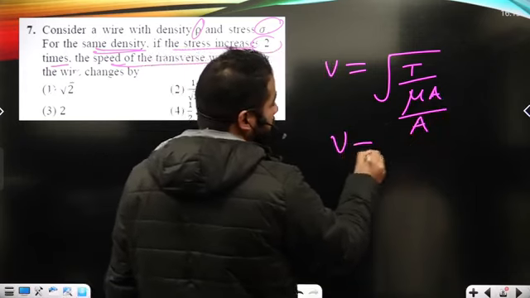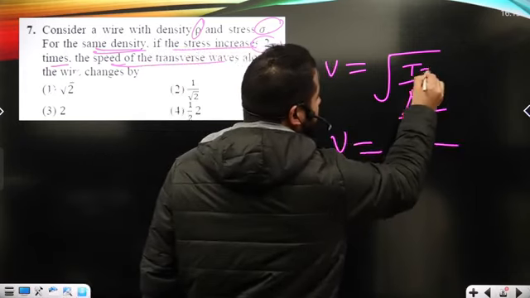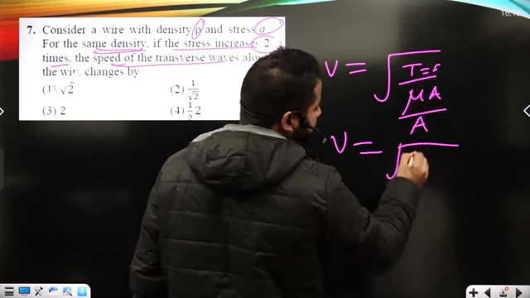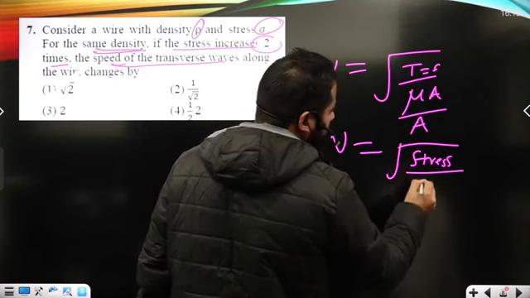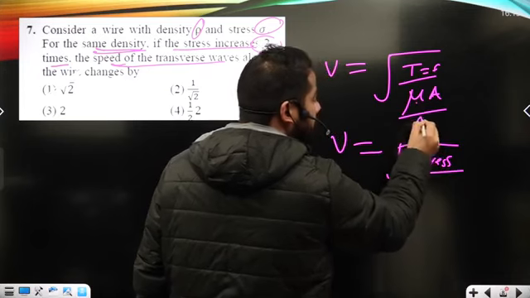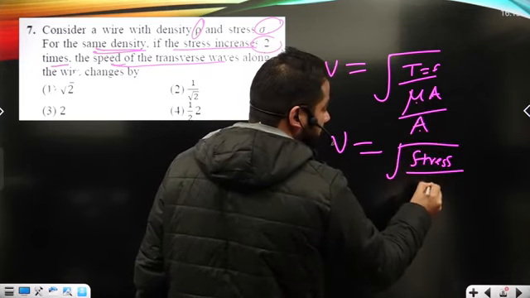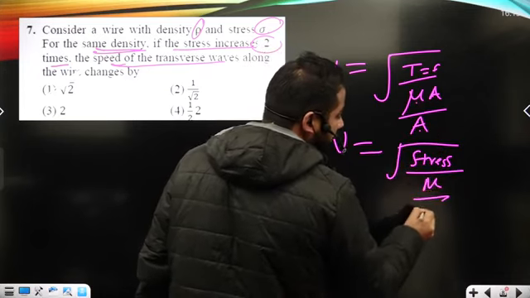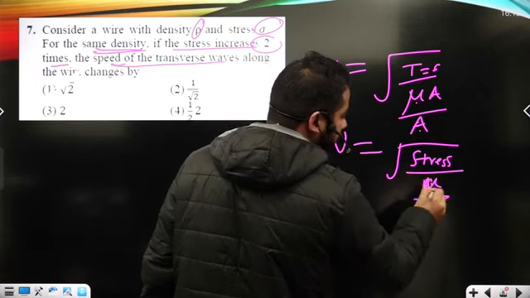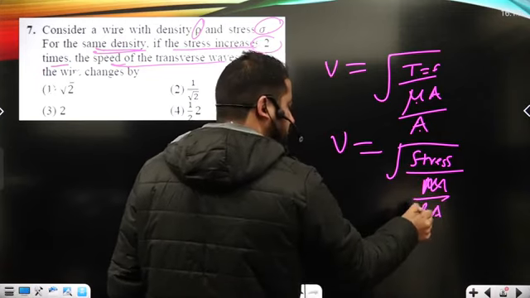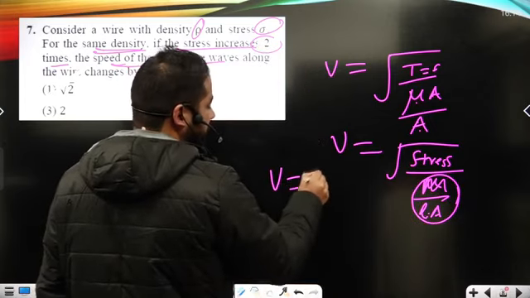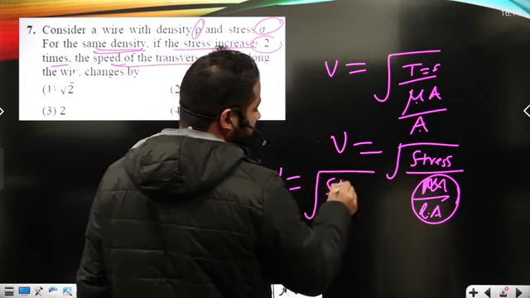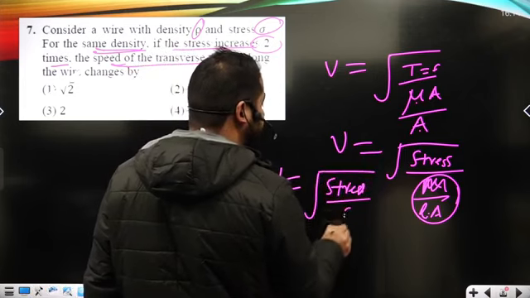Now tension is basically force upon area, that is stress, right? Upon mu times A. Mu is mass per unit length, times A, so that's mass upon length times A, and that's mass upon volume. That's what we call density. So v I can write as the square root of stress upon density.